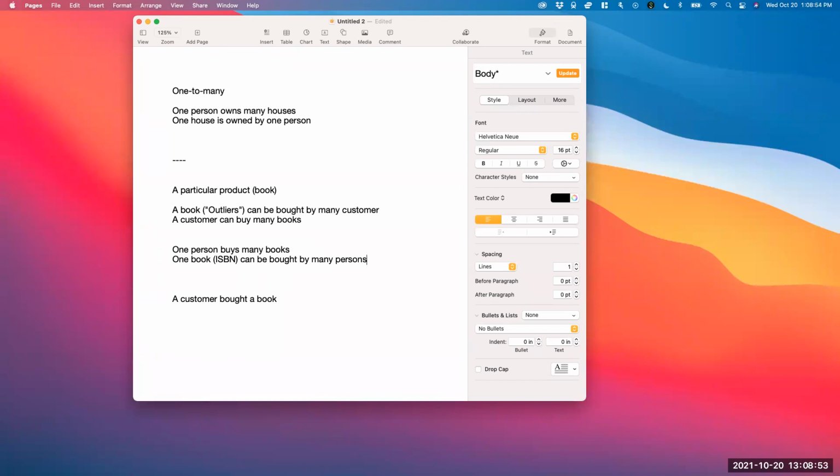So in that case, that's going to be many to many. So if we think of it like this, which would map to this, that would be many to many.